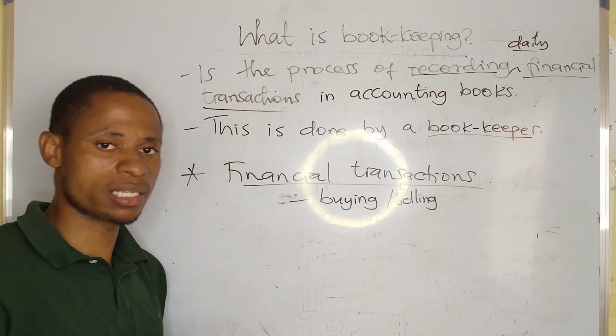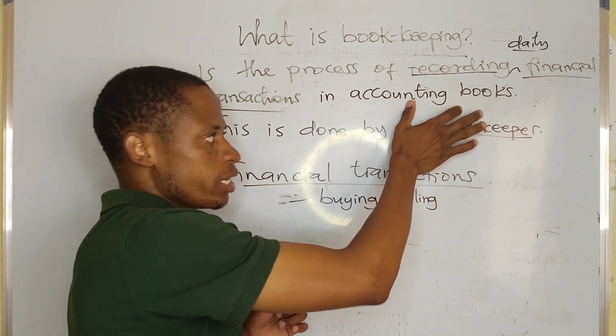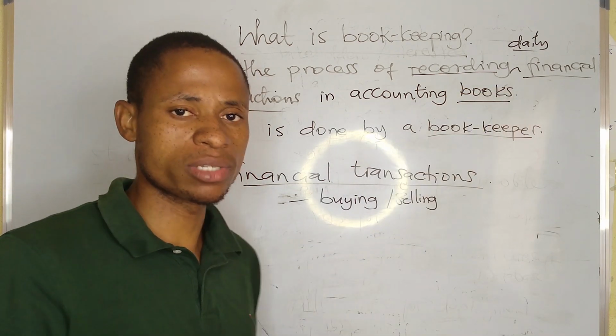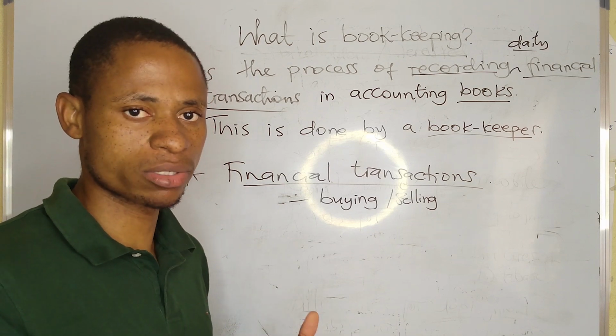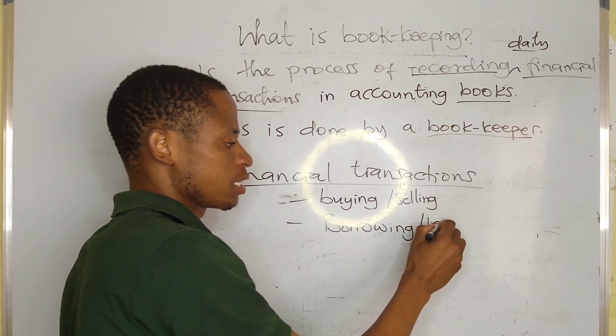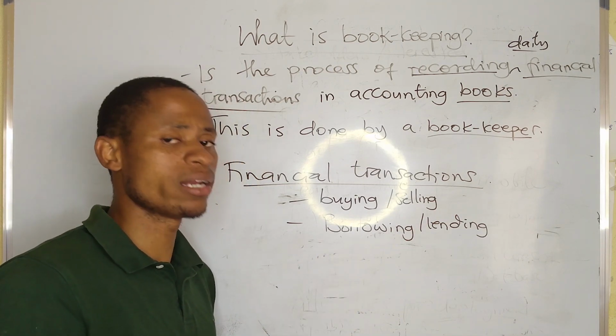It's a daily business activity. So all those activities, as a bookkeeper, need to be recorded in accounting books. We are going to discuss what these books are that a bookkeeper uses to record these accounting transactions. They are daily business books. Borrowing and lending is a business transaction that needs to be recorded.